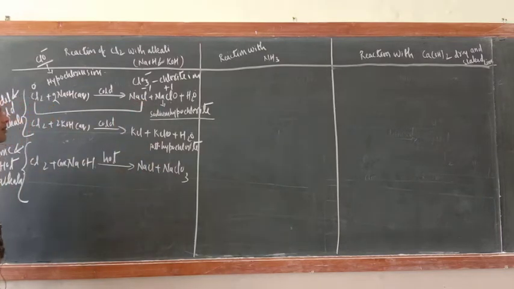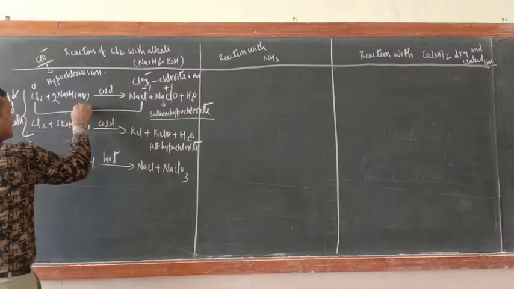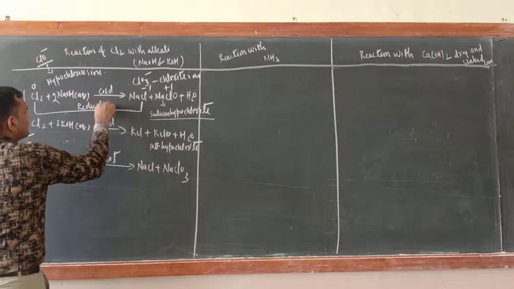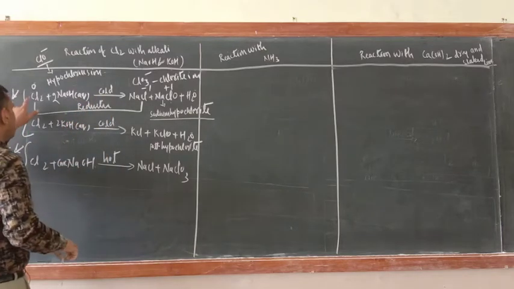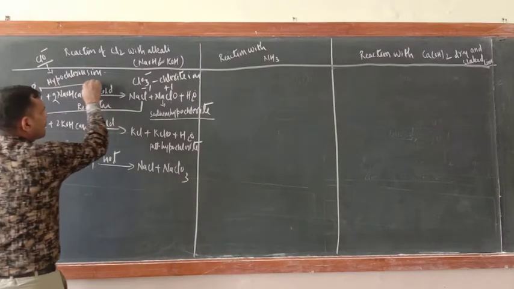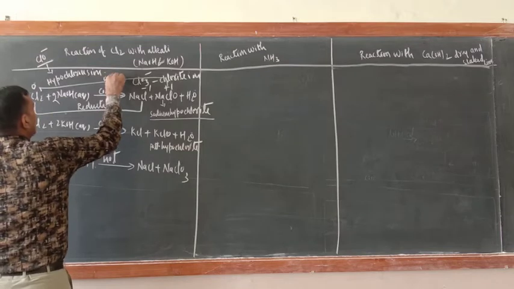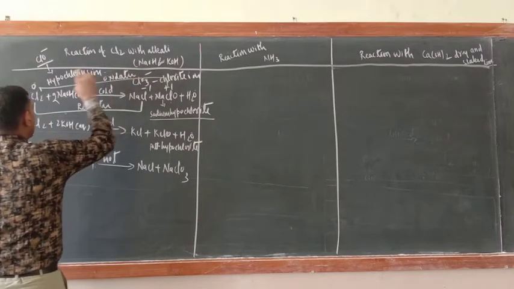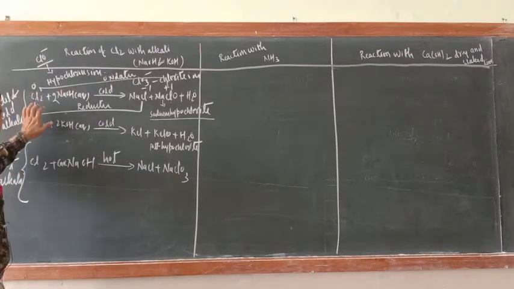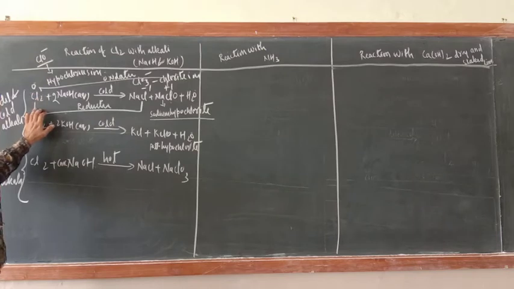What is this? Reduction. Reduction means it is the oxidizing agent. Now 0 to +1, what is this? Oxidation, hence the reducing agent. If the same substance is undergoing oxidation and reduction, that reaction is known as a disproportionation reaction. So this is an example of a disproportionation reaction.